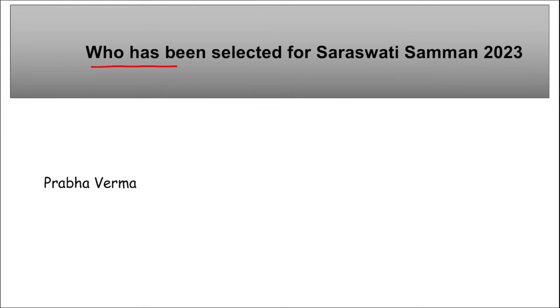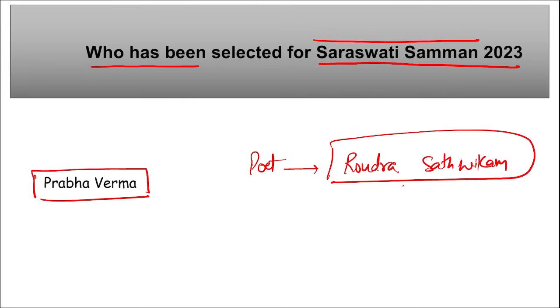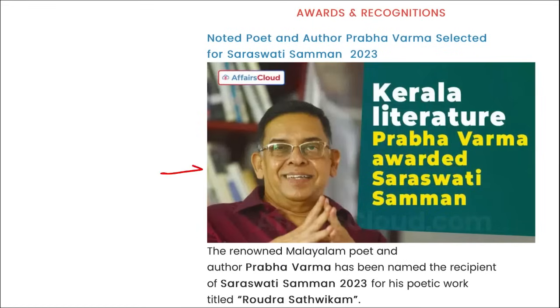Moving on. Who has been selected for Saraswati Samman 2023? So, very famous poet and author Prabha Verma has been selected for Saraswati Samman 2023. Correct? And this was for his poetic work. What is the name of his poem? That is Rudra Sathvikam. For this poem, Prabha Verma was honored with Saraswati Samman 2023, as you can see in the picture.